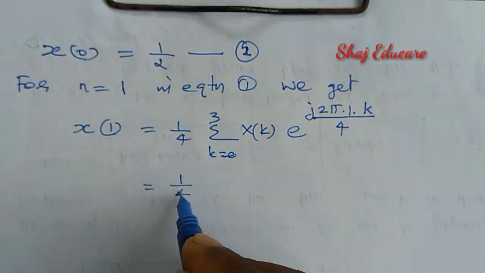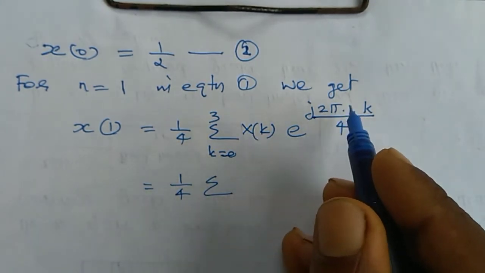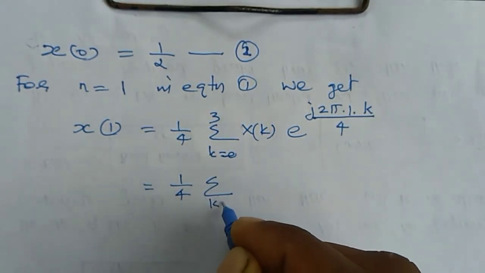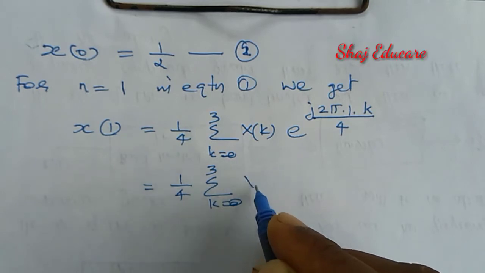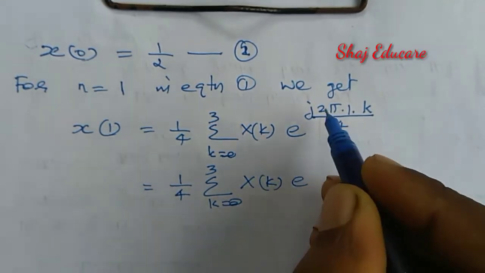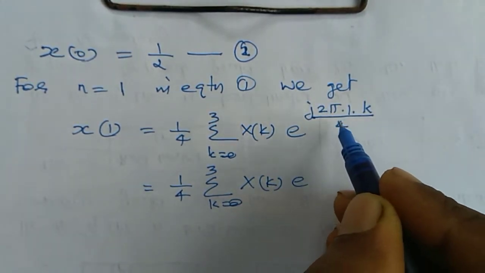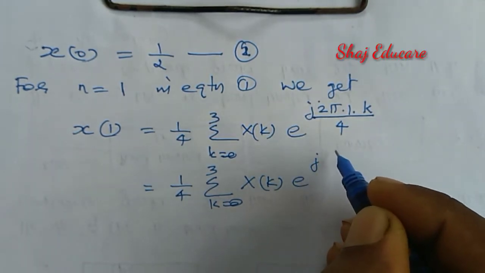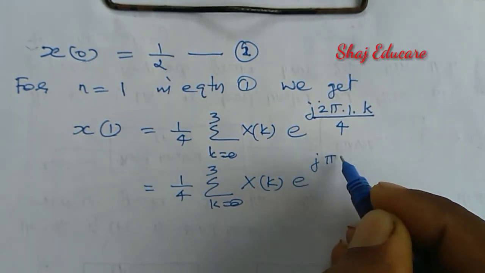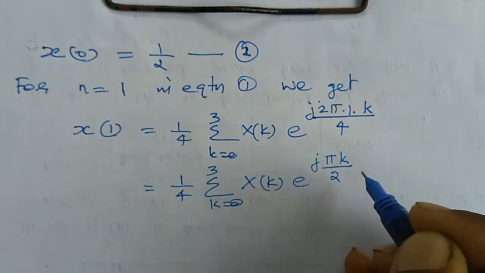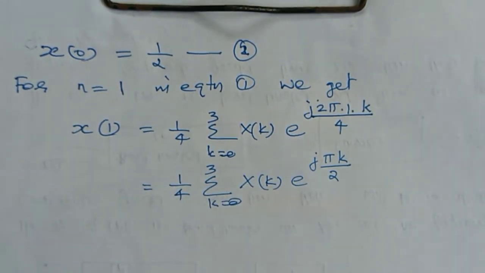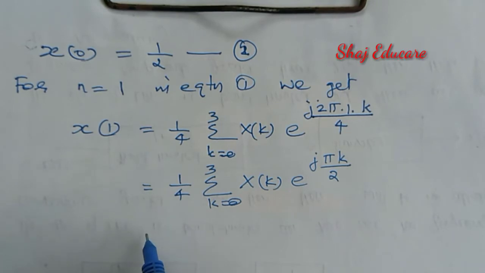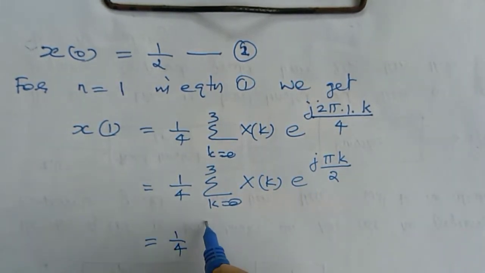Okay, 1 by 4, we can find the reduced expression for this one. K equal to 0 to 3 x of k e raised to j, this 2 and 4 can be reduced to the form pi k by 2. Okay, right. Okay, next we have to expand the summation. Then we are getting 1 by 4.